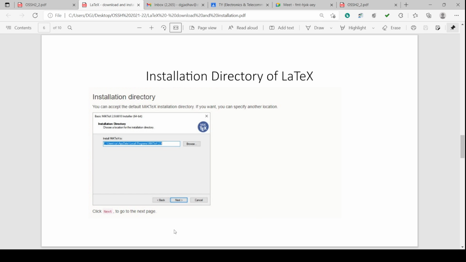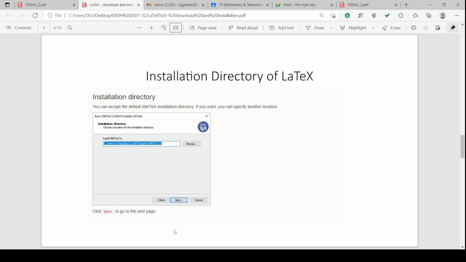This installation directory chooses automatically into the C drive where the operating system is installed. Then C drive, then users, then the application data, local programs, and then it will make the MikTeX 2.5 folder in the program folder, and in that folder it installs whatever components are required for this software. So you can accept the default MikTeX installation. This is what it does by default.